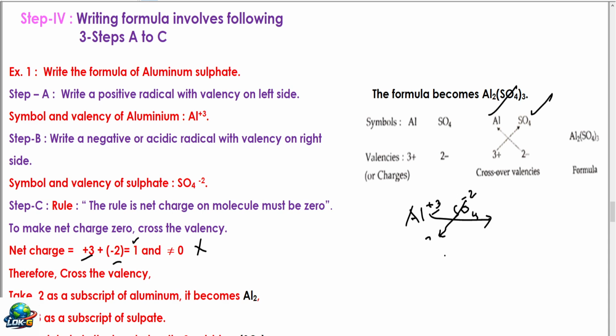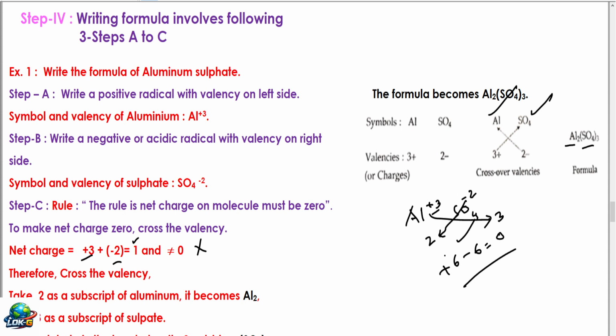See, if you take 2 here and 3 here, what happens is 3 2s becomes plus 6, and minus 2 3s becomes minus 6. Now the net charge becomes 0. This is the simple mathematics behind it. Therefore we have written Al2, the 2 is taken here. By crossing the valency, you can write the formula as Al2(SO4)3.